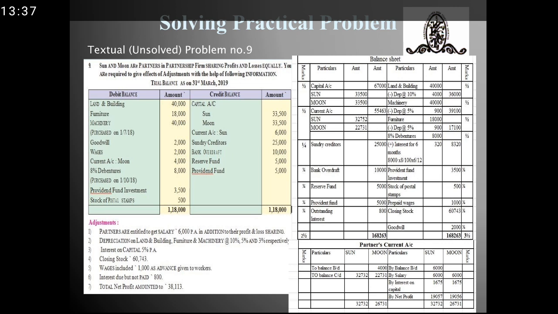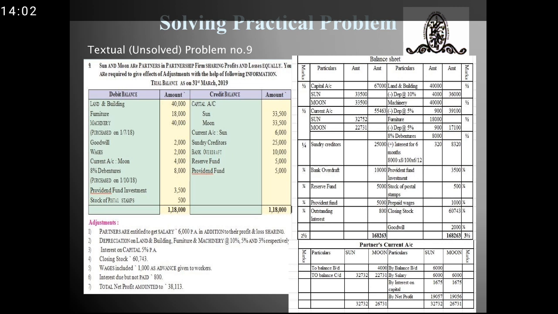Provident fund investment was made by the organization, which is an asset for the company. So it amounted to 3,500, and I have written it on the asset side. Stock of the postal stamps was 500. It is a closing stock of the postal stamps, so I have written it here. Next, prepaid wages 1,000, closing stock 60,743, and goodwill amounted to 2,000.